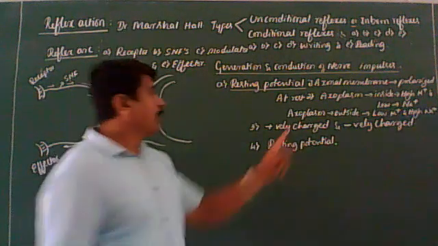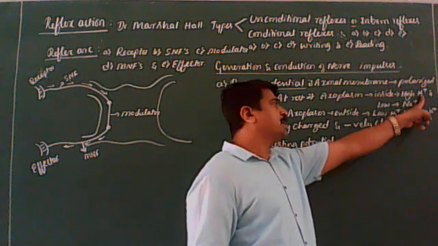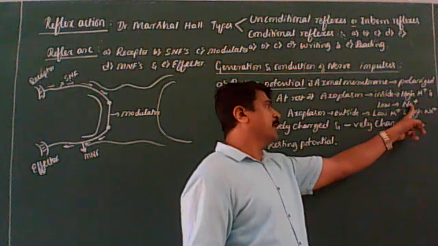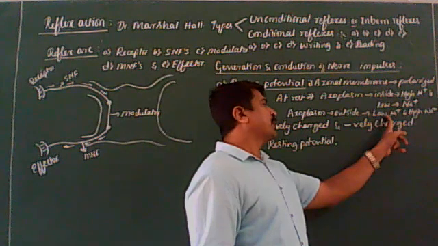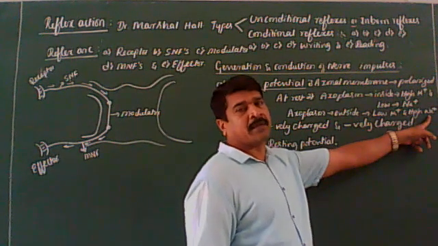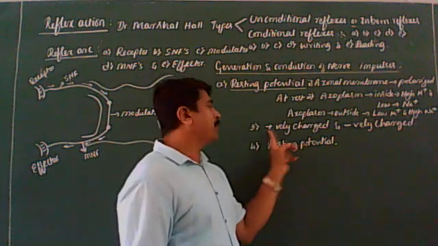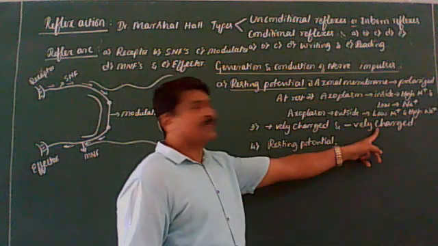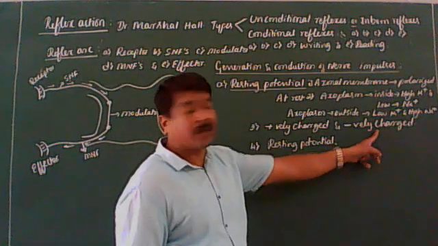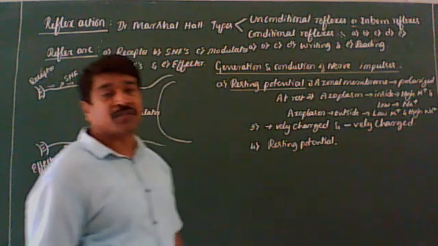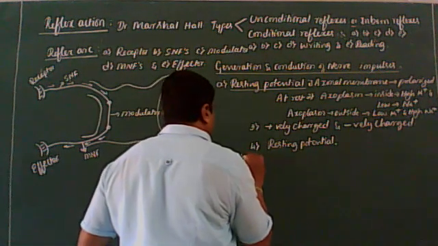At rest, the axoplasm inside the axon contains a high level of K plus ions and a low level of sodium ions. The fluid outside the axon contains a low level of potassium ions and a high level of sodium ions. I think it is very clear. As a result, the outer surface of the axonal membrane is positively charged and the inner surface is negatively charged. This electric potential difference across the resting plasma membrane is called resting potential. Clear?